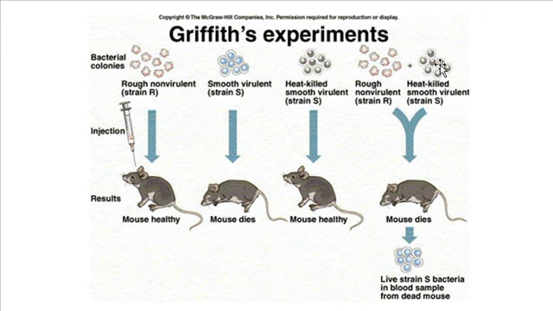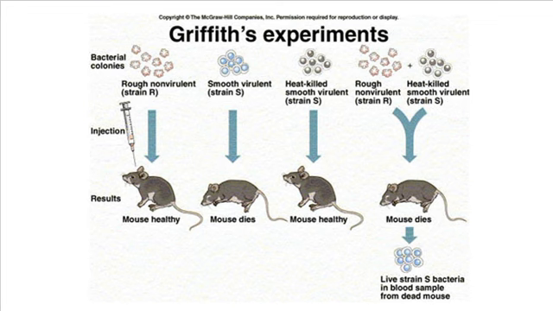So he figured something from these dead cells must actually get passed to these living cells and turn these living R cells into S cells. So Griffiths figures out that there's some material that can be transported from one cell to another cell, or even just from the remaining parts of dead cells to another cell, that can change how those cells function and what their properties are, and give them brand new properties. In this case, that property is that those cells can kill the mouse.